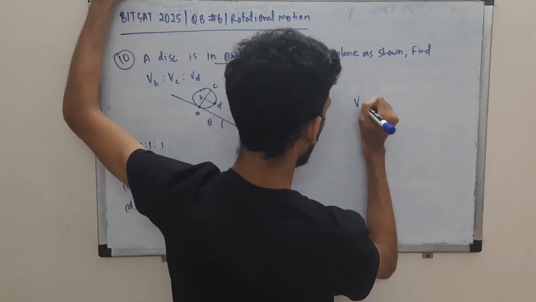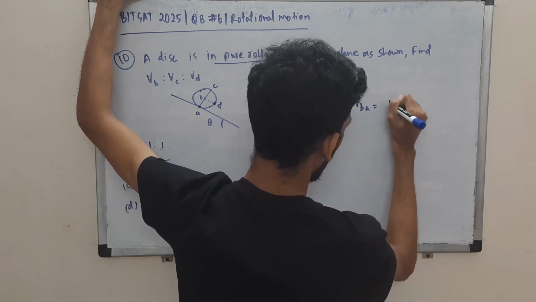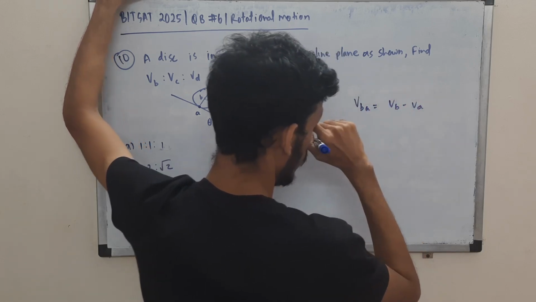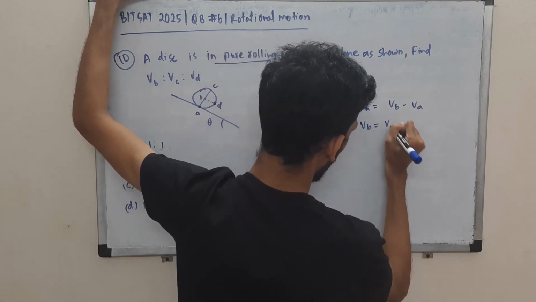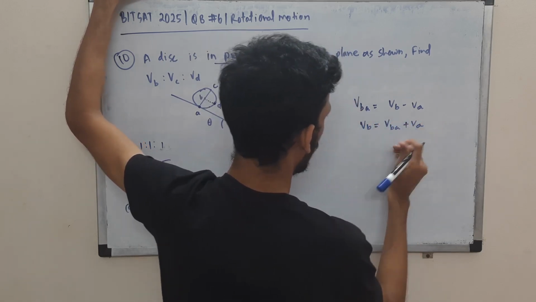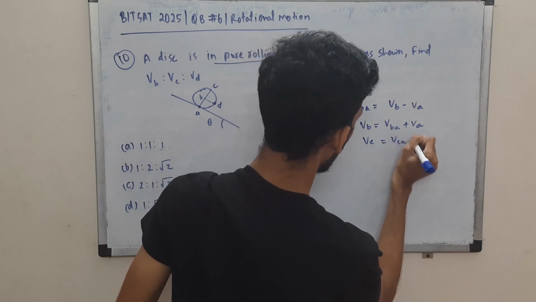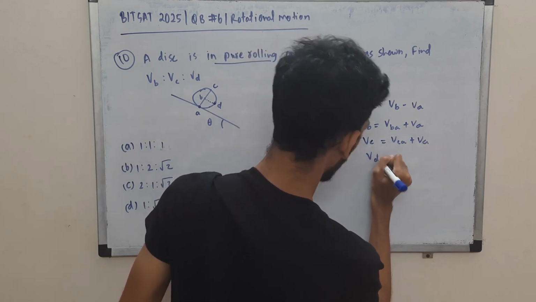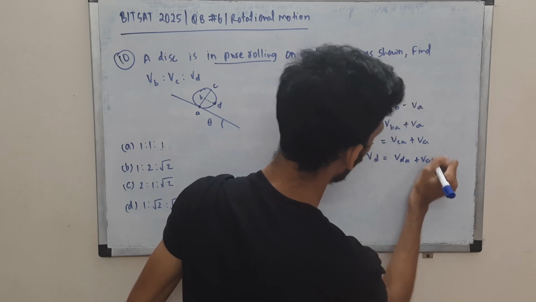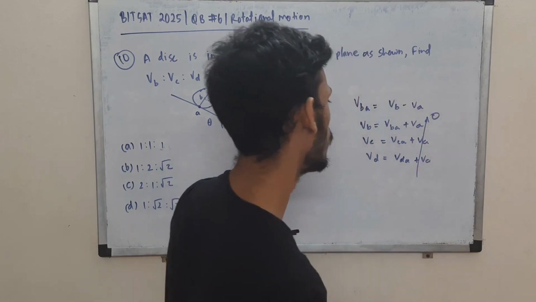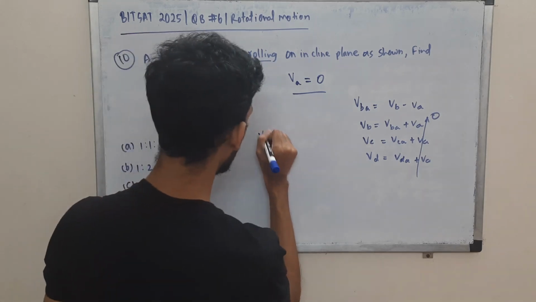Using the concept of relative velocity, VB is VBA plus VA, VC is VCA plus VA, and VD is VDA plus VA. We know that VA is 0, so we can directly write these velocities relative to this point. So VB is VBA.